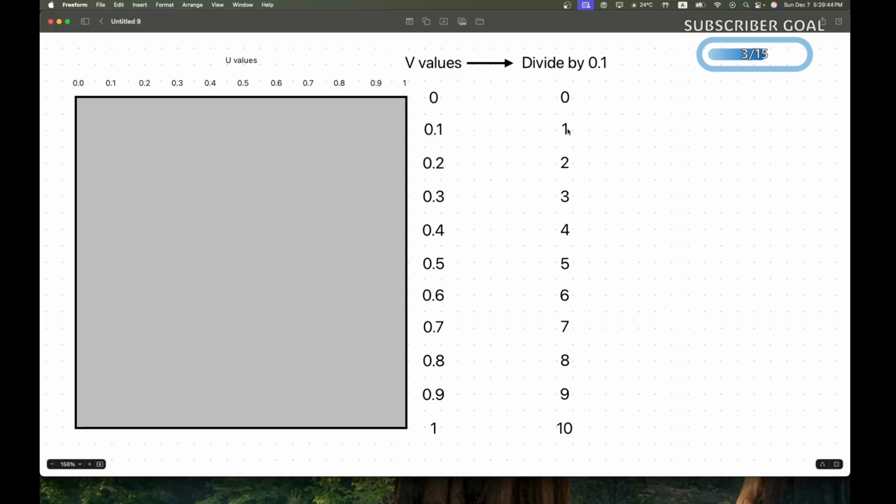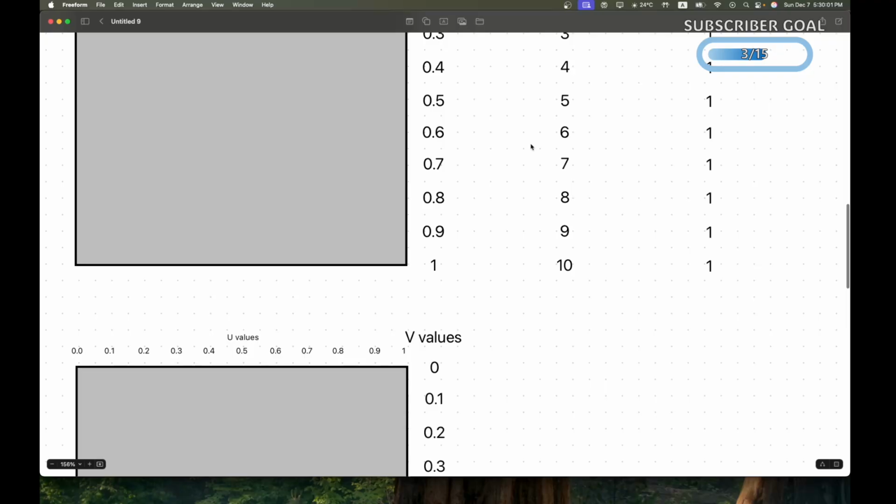Below that, we want everything to be 1, so we use the clamp function, and then our values become 0 to 1, 1, 1, 1, 1, and so on. Our gradient will just be in the top 10% for this.